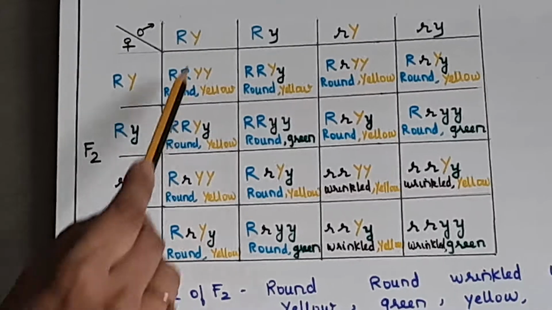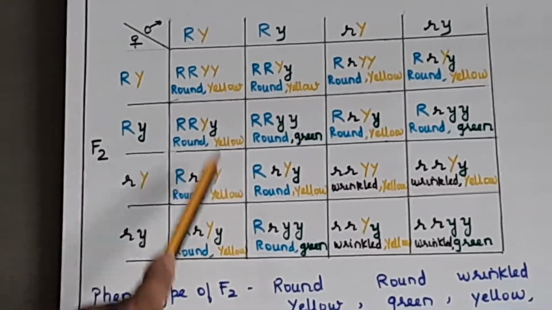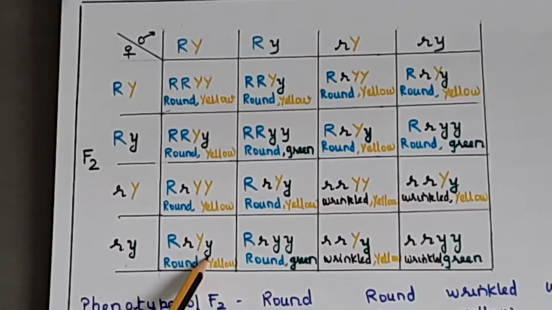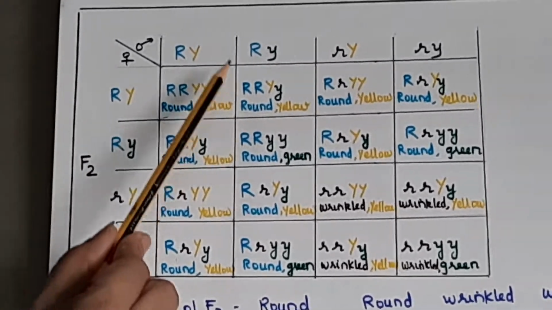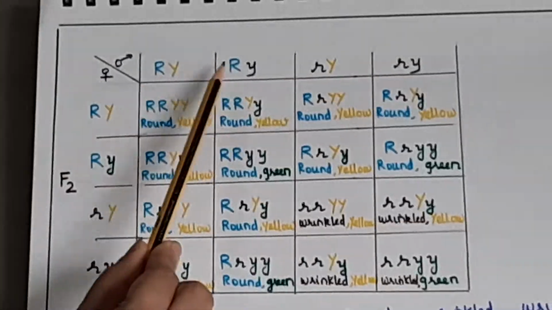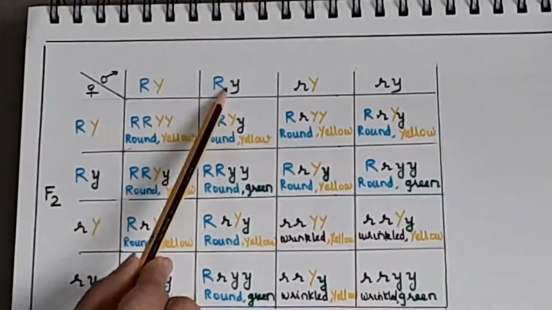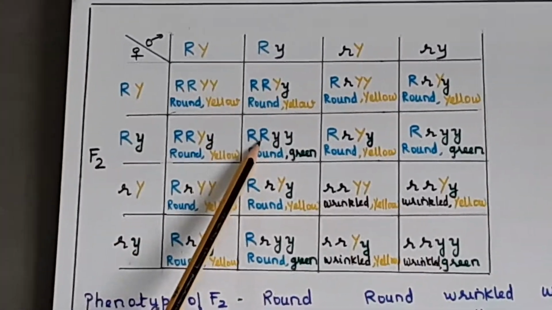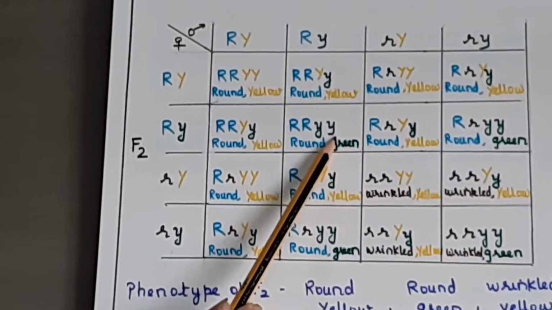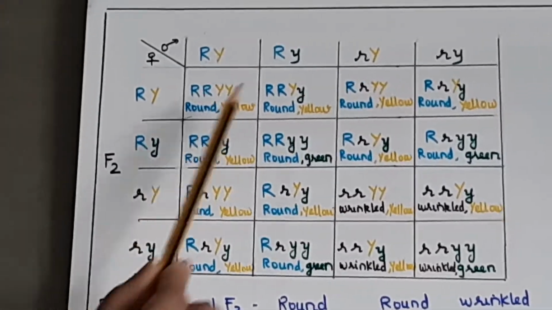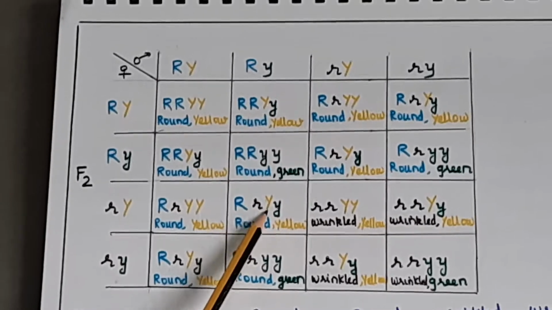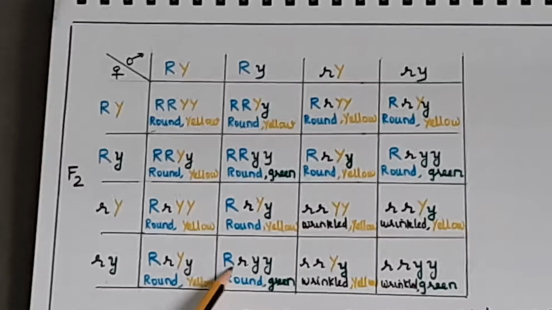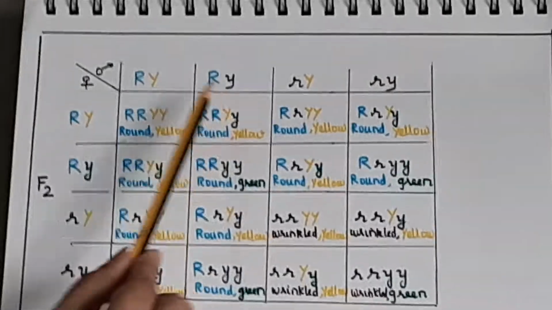Capital R, small r, capital Y, capital Y. Then this: capital R, small r, capital Y, small y. Now here all won't be the same. Now this and this: capital R, capital R, capital Y, small y. Now here capital R, and small y, small y. Capital R, small r, capital Y, small y. Always the dominant is written first. Then next, capital R, and small y, this and this.